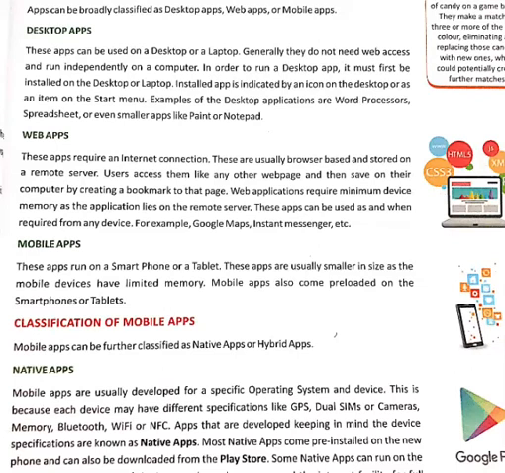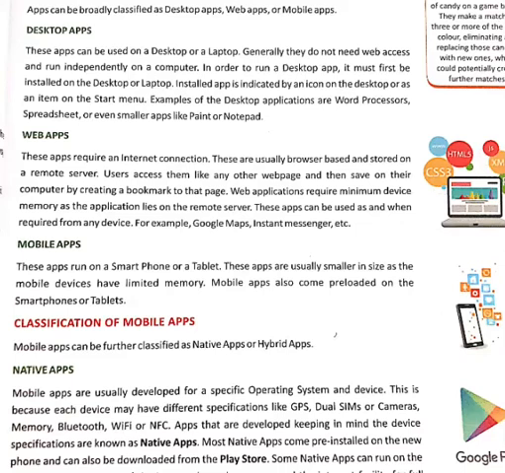Another category of apps is mobile apps. These apps are very frequently used on our smartphone, Android phone or tablet. They are usually smaller in size and easily accessible on mobile devices. Mobile apps also come preloaded on the smartphone or tablet. Due to this, mobile apps are classified into further categories.